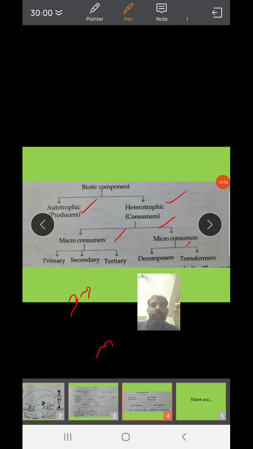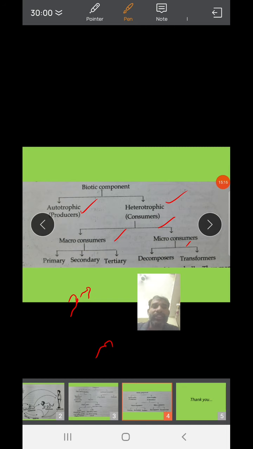This is the primary consumers. The second one is the secondary consumers. The secondary consumers depend on producers as well as primary consumers for feeding and energy. This is called secondary consumers. The secondary consumers are carnivorous, and then the tertiary consumers